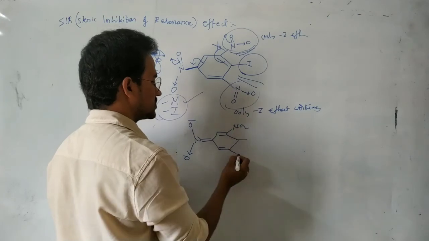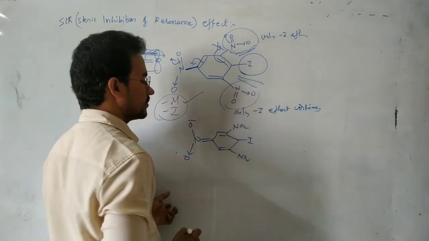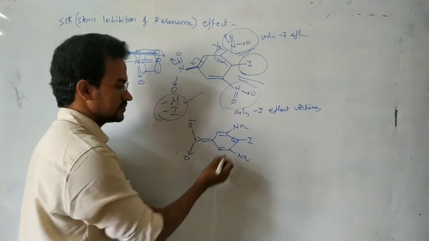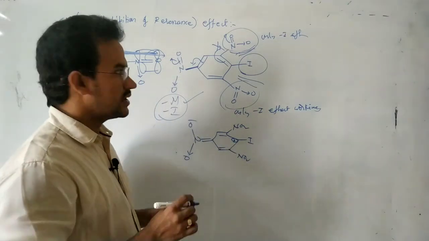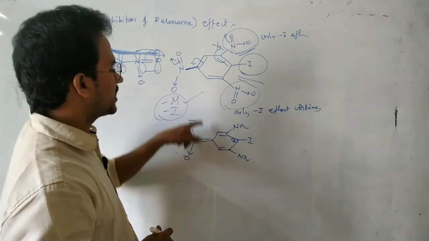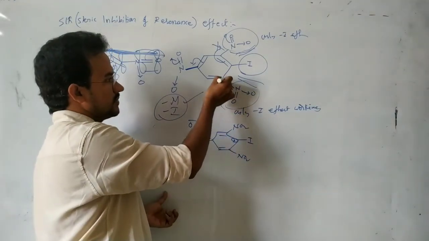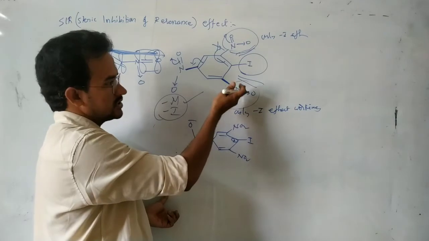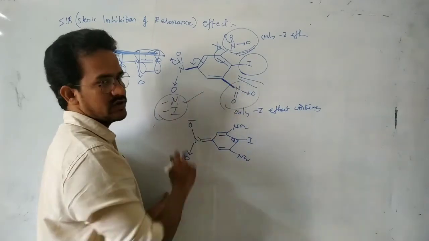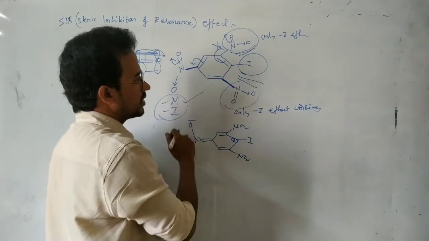This is NO2, this is iodine. Now in this case, due to resonance, the carbon-nitrogen bond length decreases. But in the other case, there is no resonance between carbon and nitrogen, which means this NO2 group is not coplanar with benzene, so it has only single bond character.